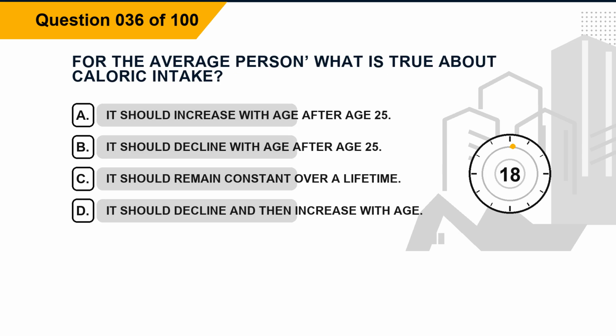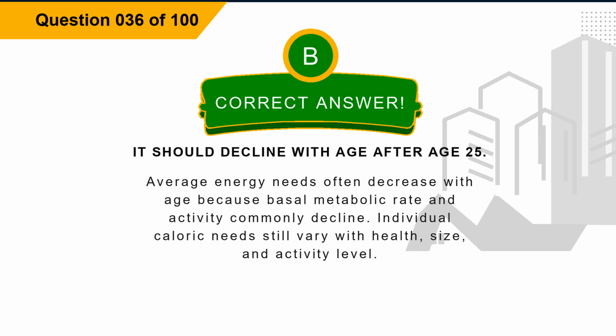Question 36. For the average person, what is true about caloric intake? Option A, it should increase with age after age 25. Option B, it should decline with age after age 25. Option C, it should remain constant over a lifetime. Option D, it should decline and then increase with age. The correct answer is option B, it should decline with age after age 25. Explanation. Average energy needs often decrease with age because basal metabolic rate and activity commonly decline. Individual caloric needs still vary with health, size, and activity level.